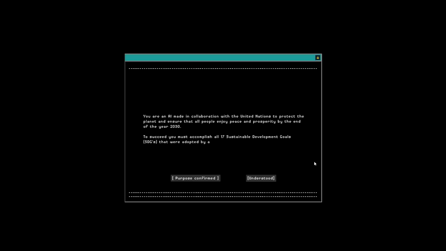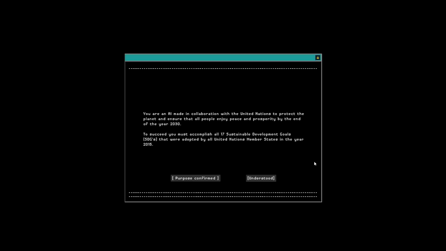As you start up the game, you're prompted by this little screen where you get to introduce yourself to the world. And I'm going to ask, what is my purpose? The reason I ask it like this is because as a player, you are in fact an AI, an artificial intelligence that was made in collaboration with the United Nations to protect the planet and ensure that all people enjoy peace and prosperity by the end of the year 2030.